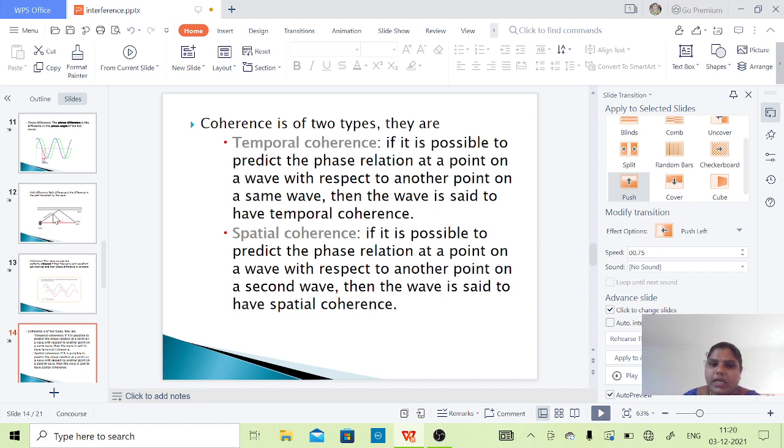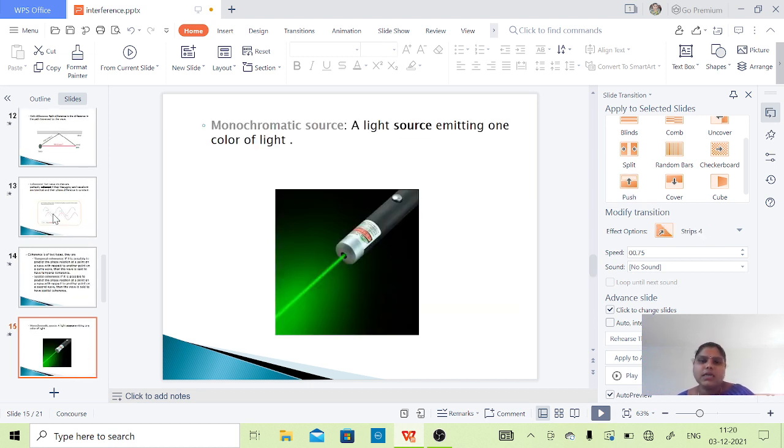Okay, and next, this is the main difference. In temporal coherence, we are considering two different points in the same wave, and in spatial coherence we are considering two different points in two different waves. And let us see, it's a monochromatic source, a light source emitting one color of light.